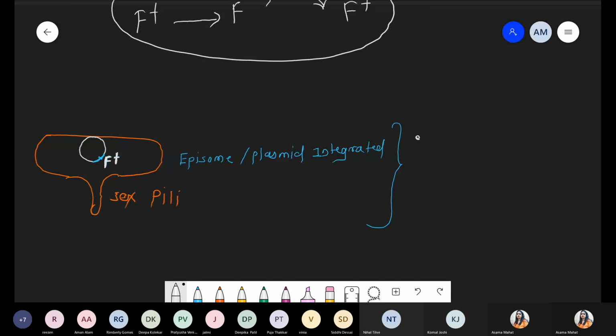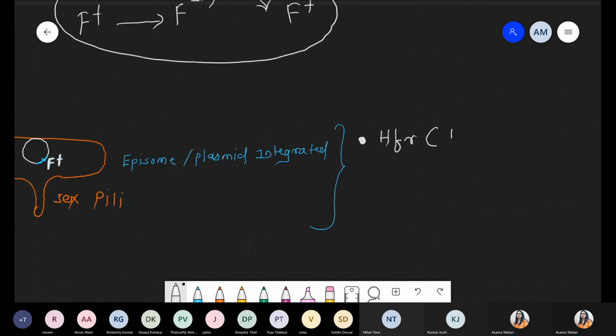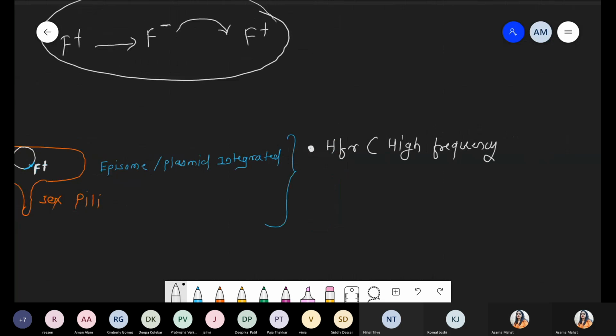So such bacteria or such strains are called HFR. I'm writing the long form, that is high frequency recombinant, HFR strain. Or sometimes these are also called super male, because fertility factor is present, that is male.